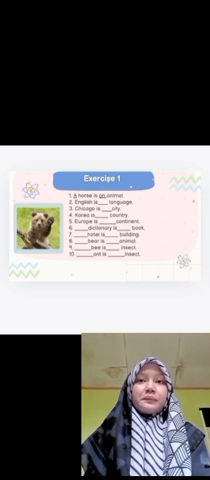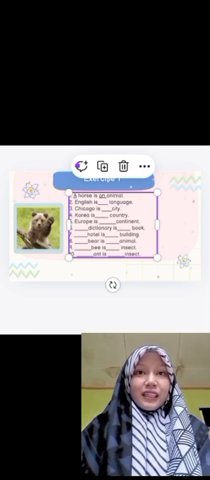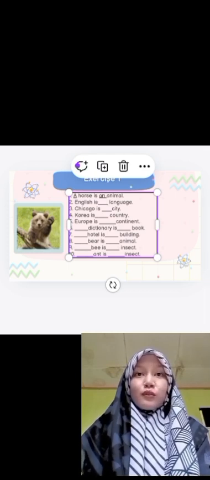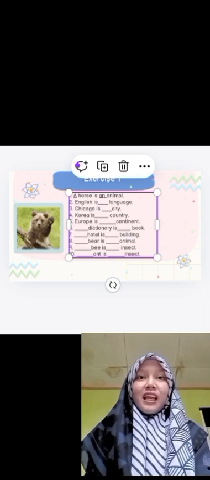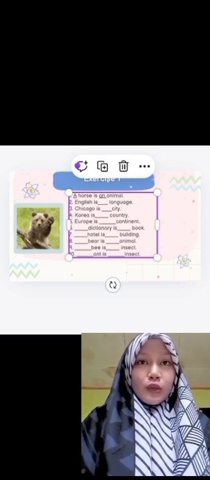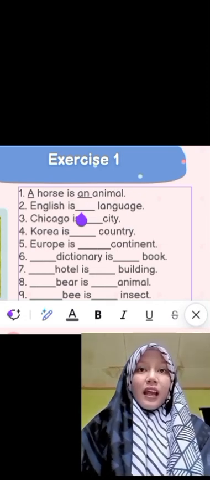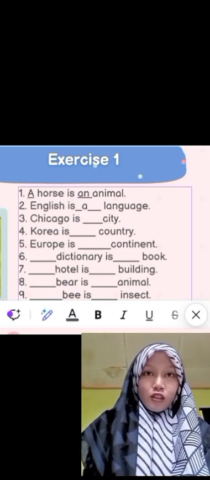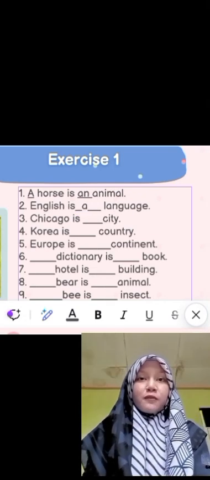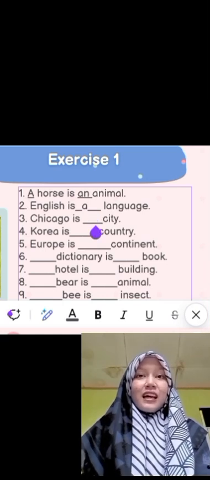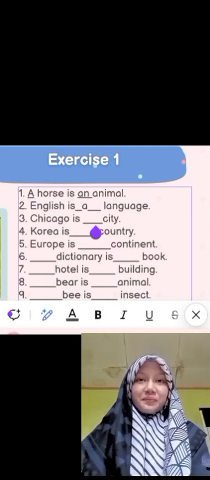The second one, English is language. We have to put what in here? Language begins with L. L is a consonant. So we have to put a. English is a language.